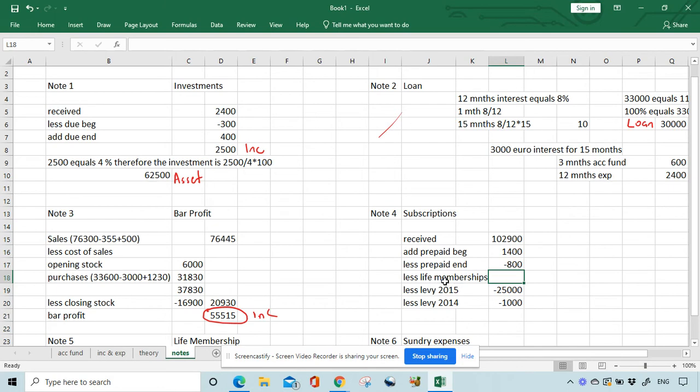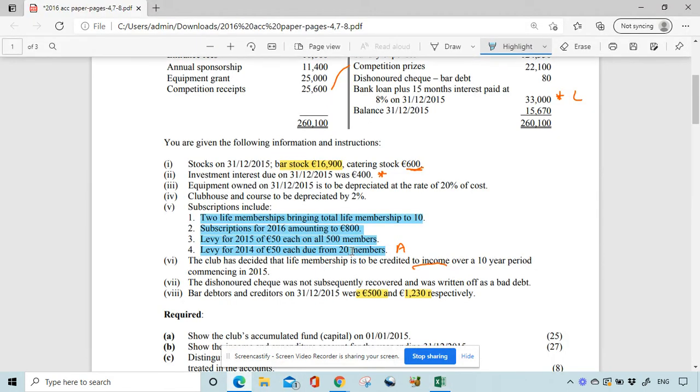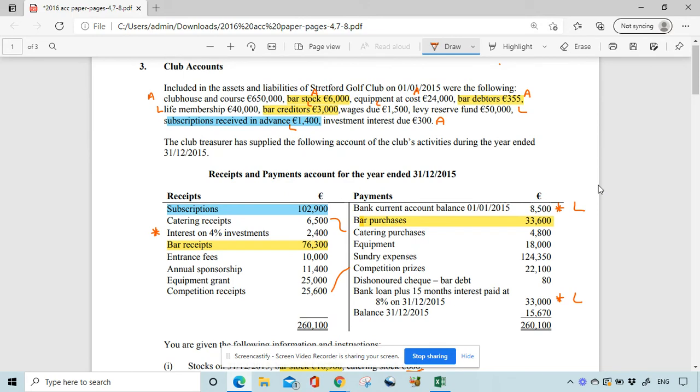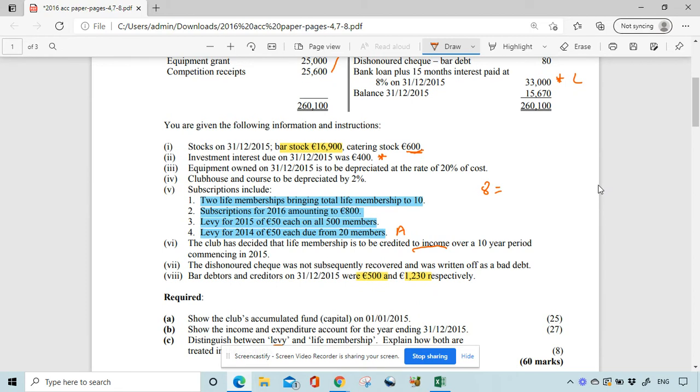Okay, the life memberships. Let's look at that. 2 more life memberships. It tells us 2 life memberships bringing life membership to 10, which means we must have 8 at the moment. So 8, and we go up to the top. 8 equals up here 40,000. So 1 equals 40,000 divided by 8, 5,000 for 1 life membership.